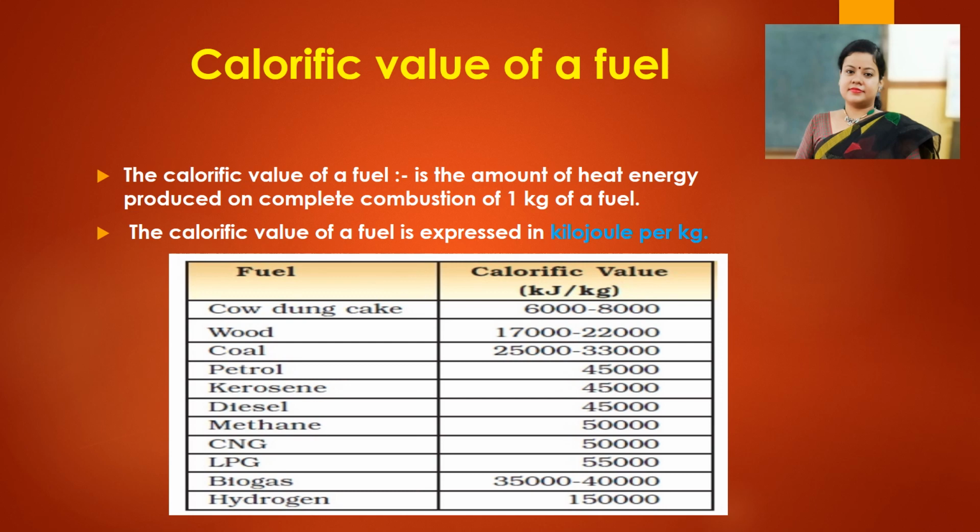Calorific value of a fuel. The calorific value of a fuel is the amount of heat energy that is produced on complete combustion of 1 kg of a fuel. What is the unit? It is expressed in kilojoule per kg. Here is a list. You can see different fuels and their calorific values, expressed in kilojoule per kg. And you can see hydrogen having the highest calorific value in the list.